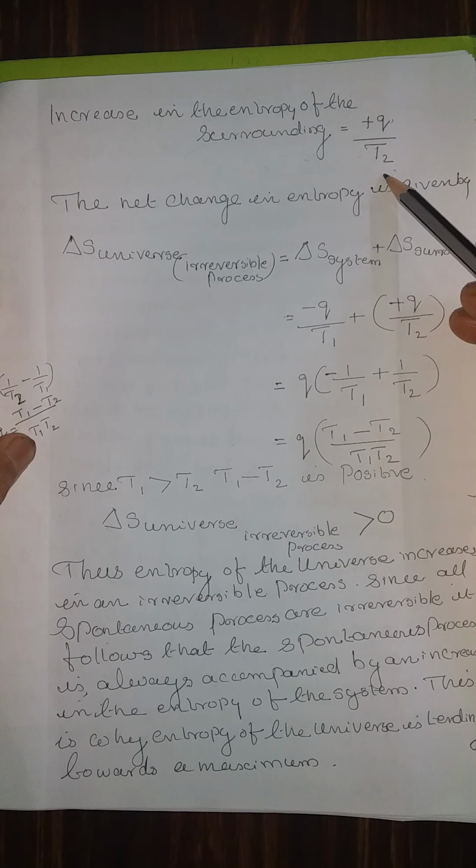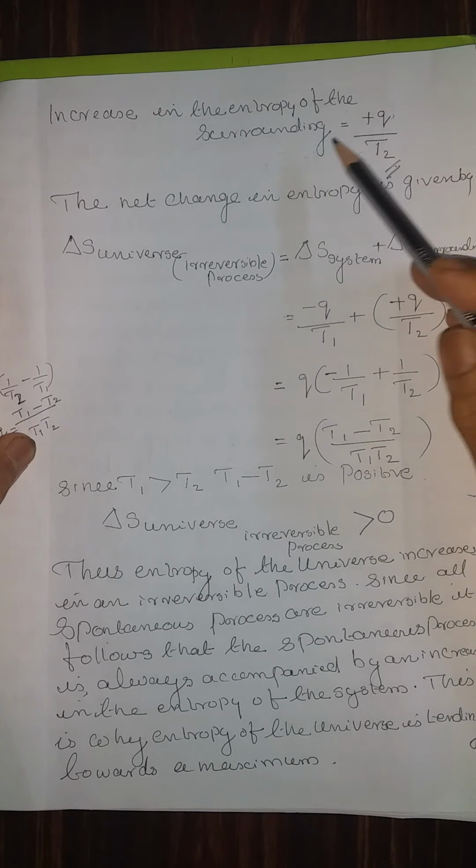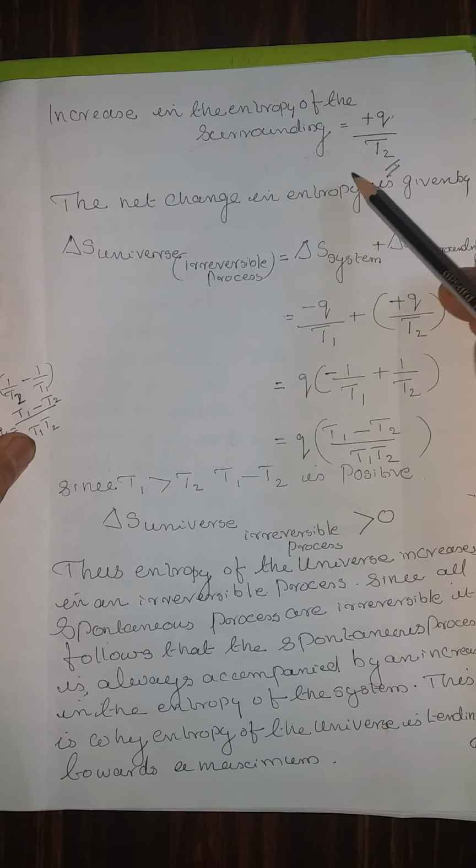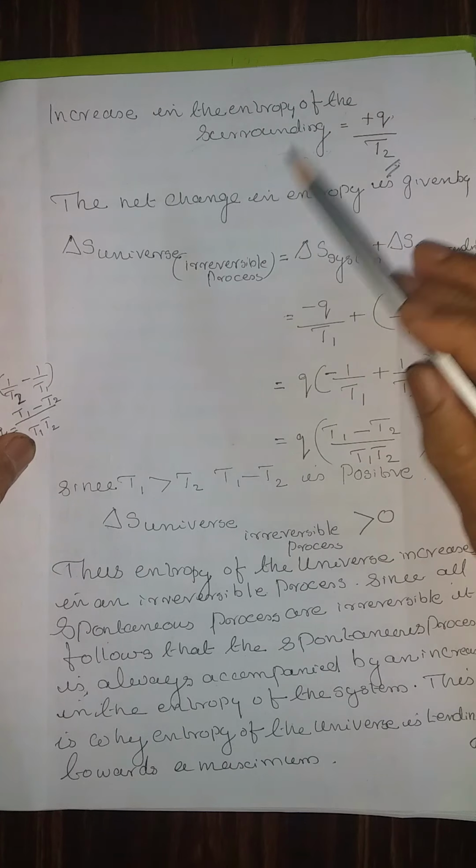That means the surroundings are at temperature T2, the surroundings attain the temperature T2 because of the heat from the system at T1.